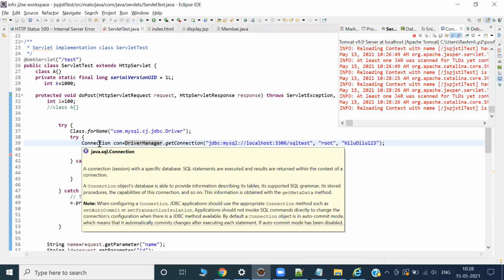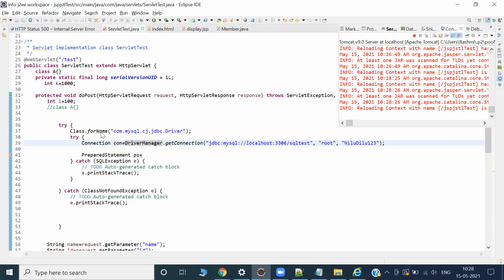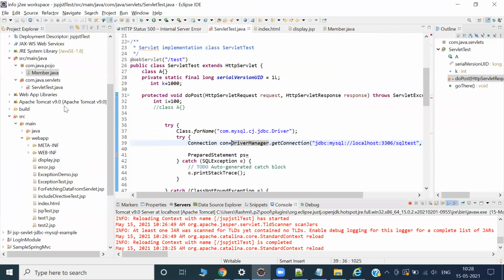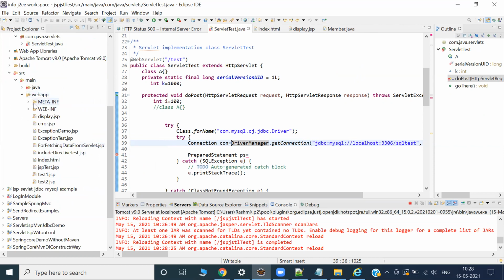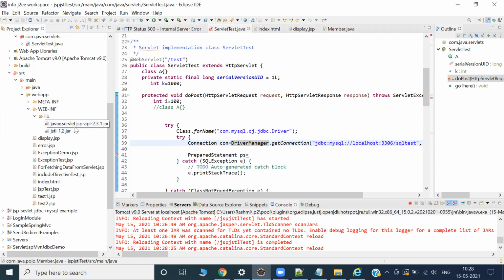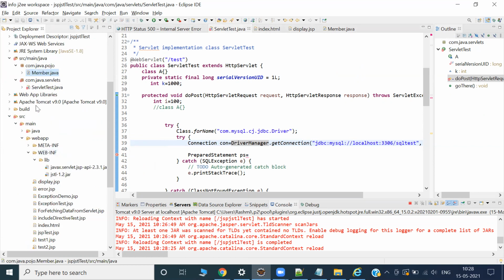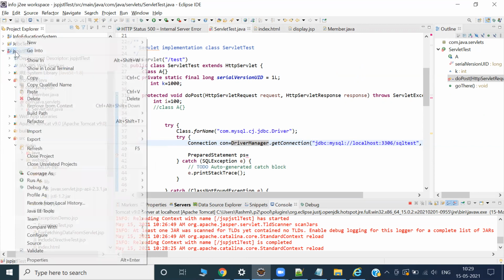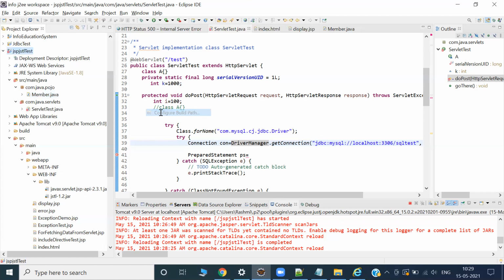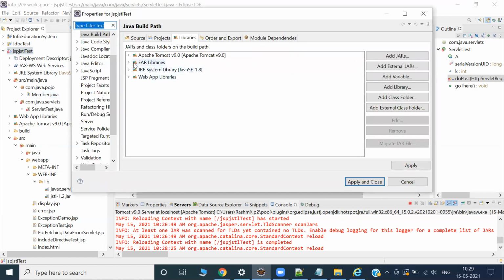One moment. Why did it not ask me? First of all it asked me to import the connection, and when I called it, the import statement came. For that, what is the basic requirement? My MySQL JDBC driver should be there, right? That jar file should be there. Is it there? We can check in the lib folder. I think it is not there. How come it took? I think I have done something. Hey, it is not there.